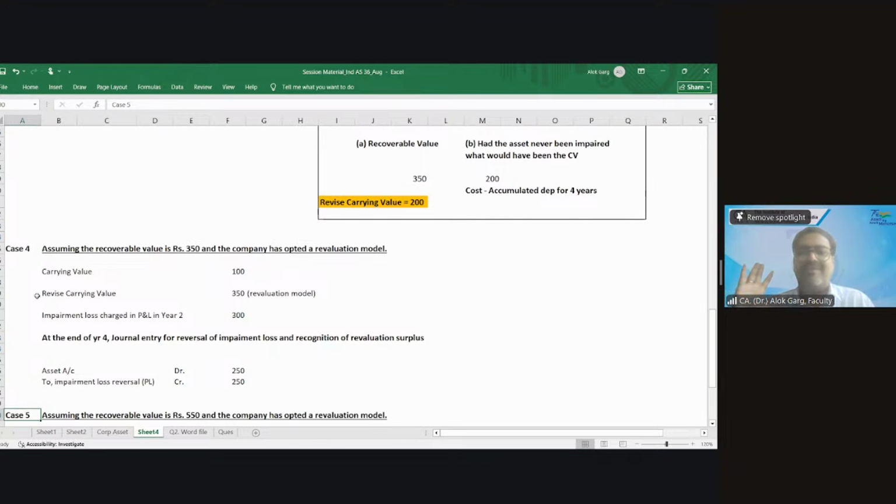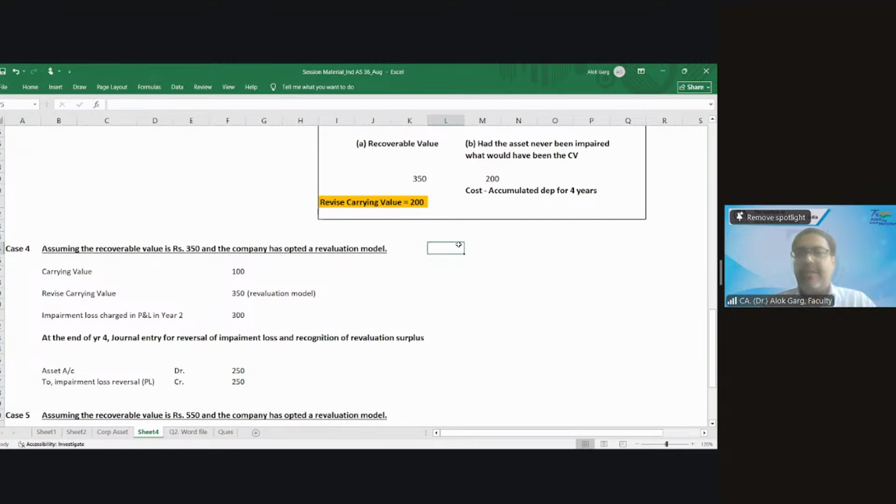All the concepts you have taught us previously are just a replica of what you taught us in PPE and intangible assets. Yes, you're absolutely right.